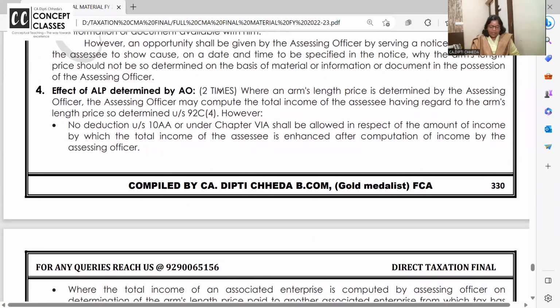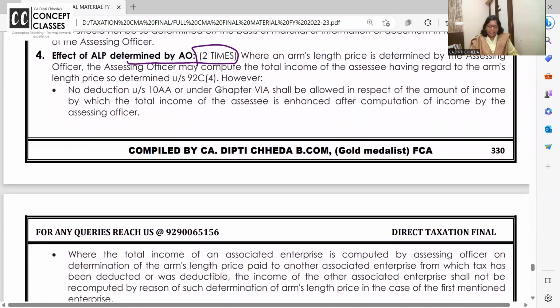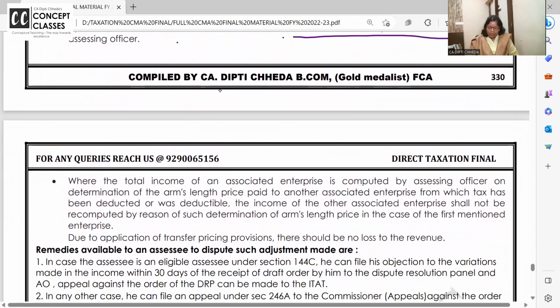ये देखो. Effect of arm's length price. When you change the arm's length price, no deduction under chapter 6A or 10AA shall be allowed in respect of amount of income by which total income is enhanced after the computation of income by you, where total income of associate is computed by assessing officer on determination of arm's length price paid to another associate enterprise from which tax has been deducted. Income of other associate enterprise shall not be recomputed by reason of the arm's length price. समझ में आ रहा है? तो दूसरी कंसर्न में कोई चेंज नहीं होगा उनकी इनकम में.